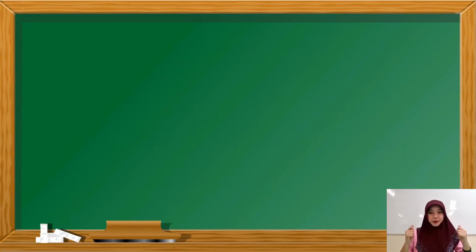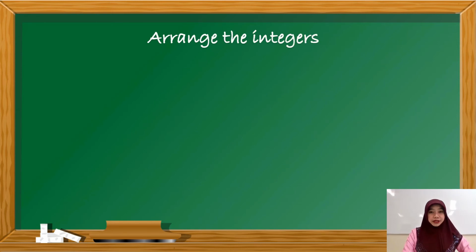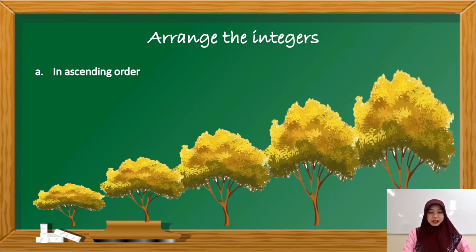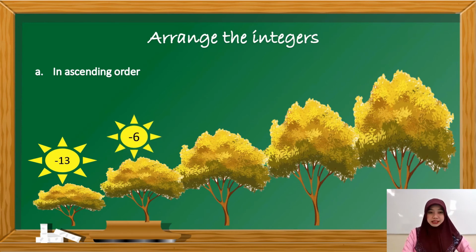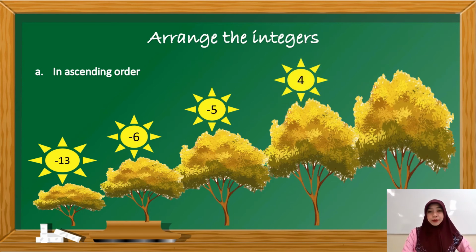Time's up, pens up. Let's check how Mathinik and Matalino you are. Arrange the integers in ascending order, meaning we'll start from the least value integer up to the highest integer. From the given a while ago, the least value integer is negative 13, followed by negative 6, then negative 5, then positive 4, and the highest integer is positive 7.